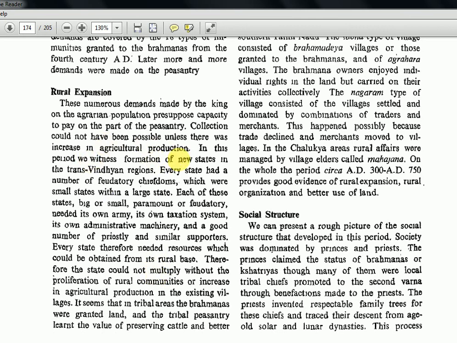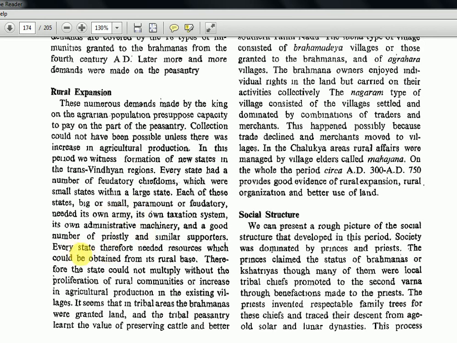In this period, we witnessed formation of new states in the Trans-Vindhyan regions. Every state had a number of feudatory chiefdoms, which were small states within a large state. Each of these states, big or small, paramount or feudatory, needed its own army, its own taxation system, own administrative machinery, and a good number of priestly and similar supporters. So they are just telling a lot of small feudatory chiefdoms were there. Not kingdoms, chiefdoms.